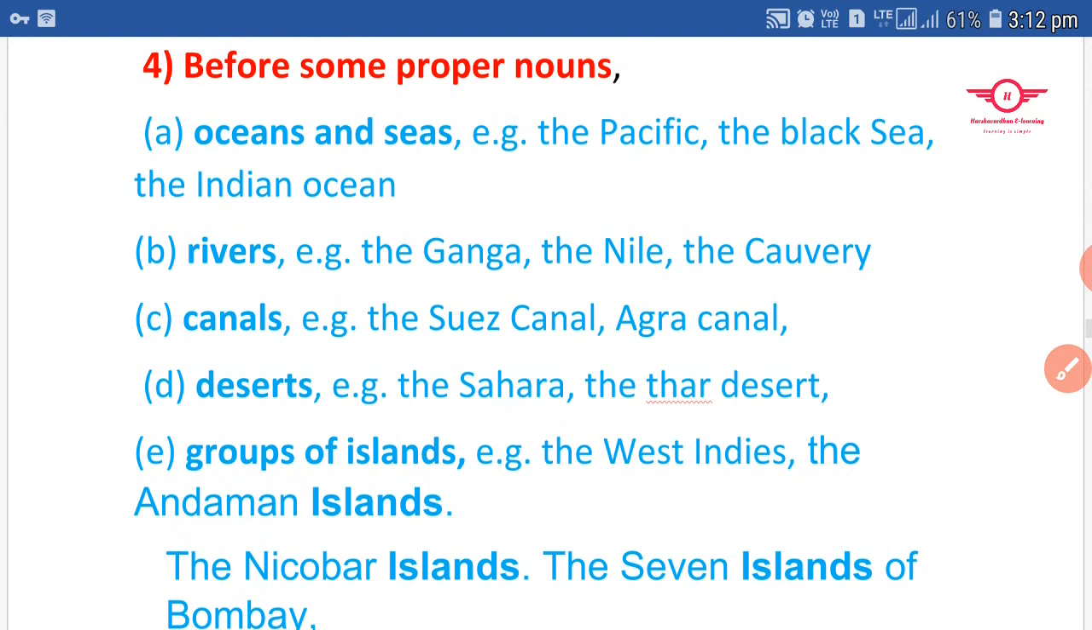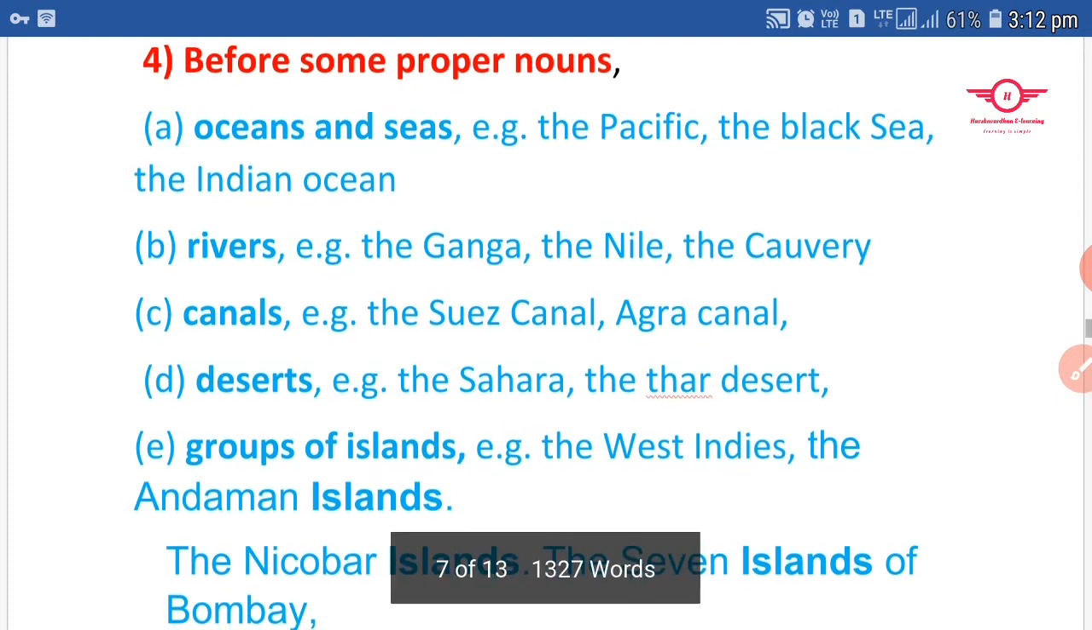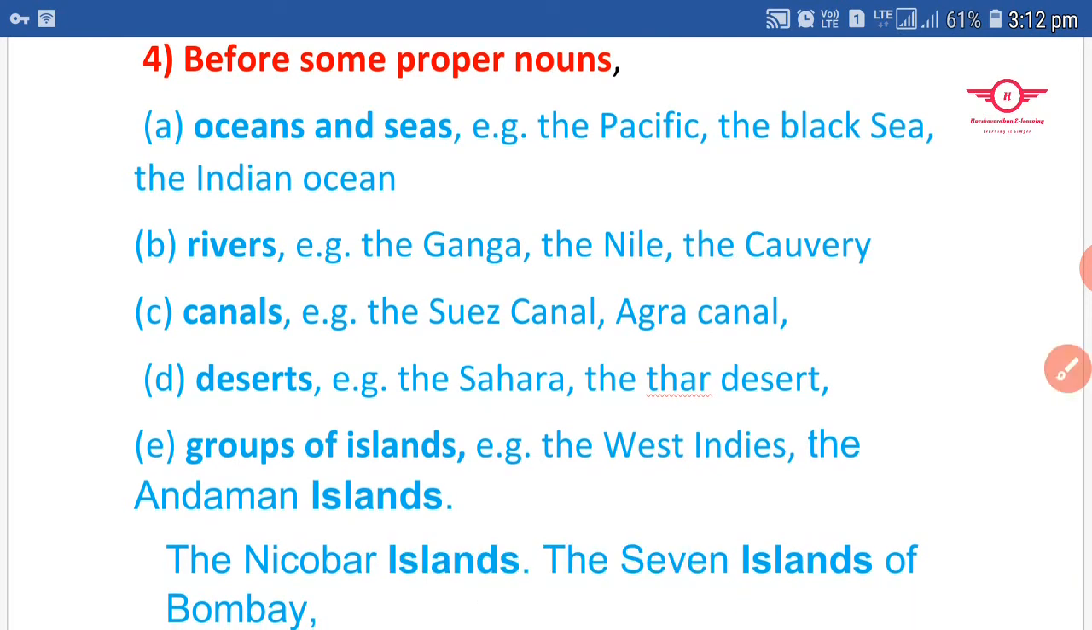Okay, now where do you use the word the? See, we use the word the before proper nouns. Proper nouns mean the name of a particular object or person or thing. See, we use the word the before names of oceans and seas. For example, the Pacific, the Black Sea, the Indian Ocean, like that.